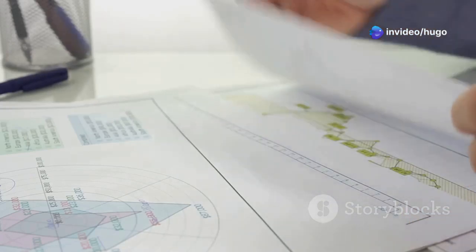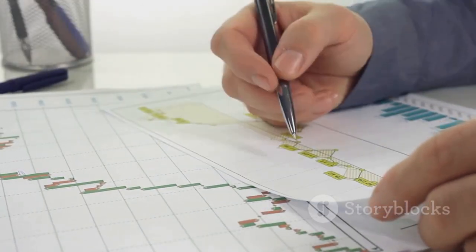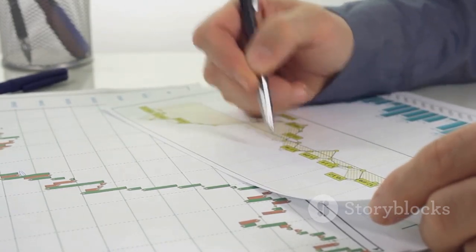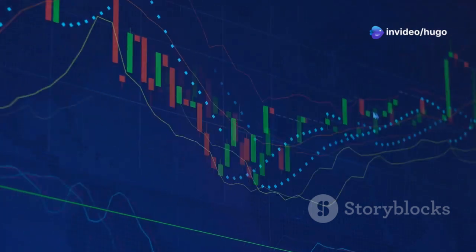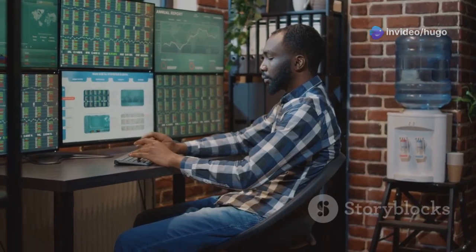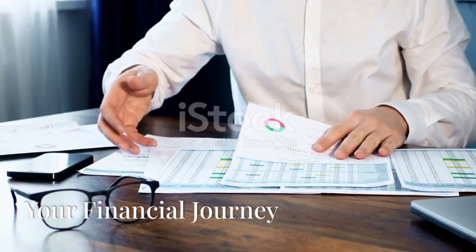This information empowers investors to make informed decisions based on a company's fundamental value rather than short-term market fluctuations or speculative trends. Fundamental analysis provides a solid framework for identifying undervalued stocks, assessing investment risks, and building a well-balanced portfolio for long-term financial success.